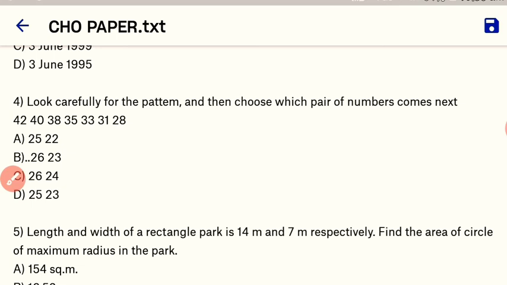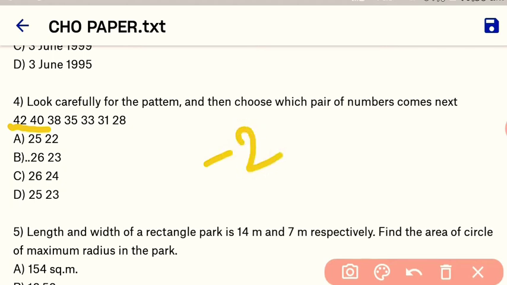Next question. Look carefully for the pattern and then choose which pair of numbers comes next. So here the series is 42, 40, 38, 35, 33, 31 and 28. Okay, so the difference between each number is -2. Okay, here you can see the difference between 42 and 40 is -2.